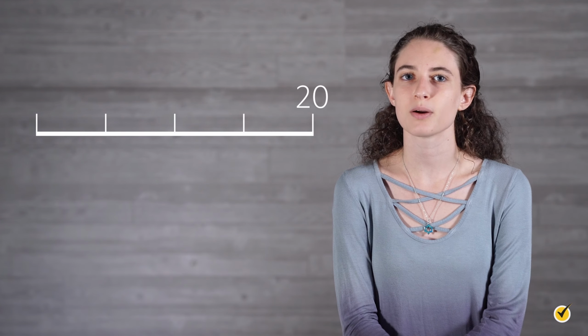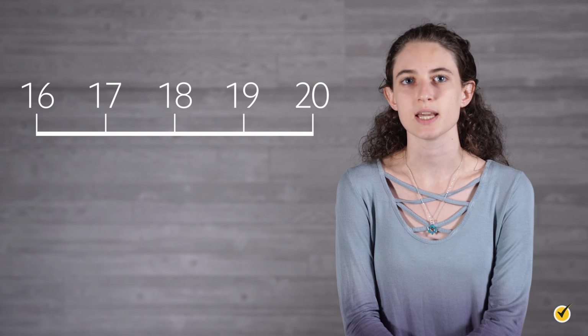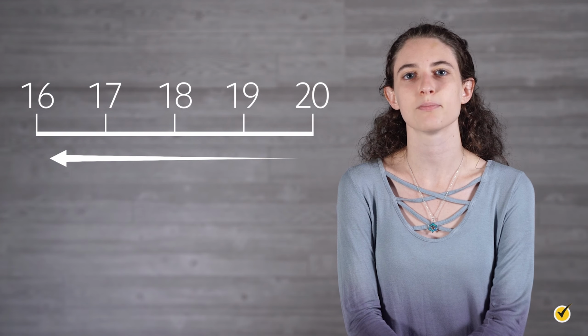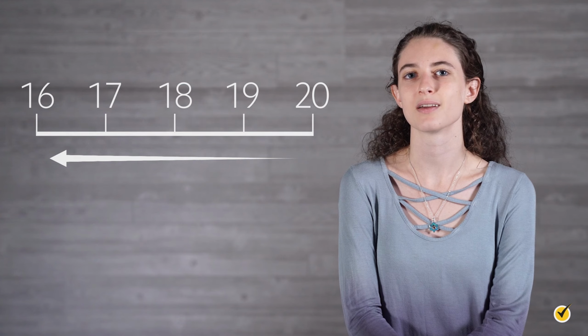On a number line, we can represent this deduction by starting at 20 and then moving backwards 4 units in the negative direction. Each jump backwards represents subtraction by 1.